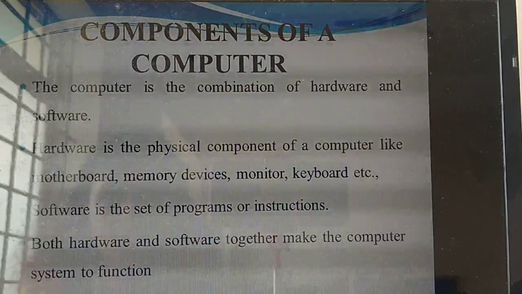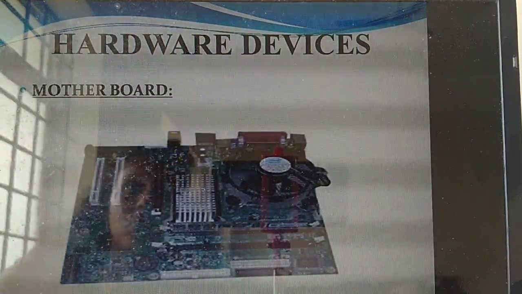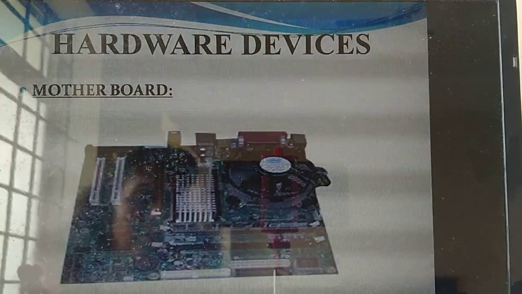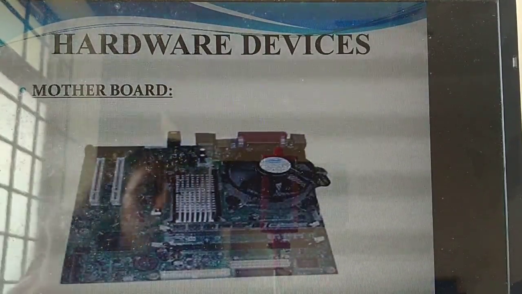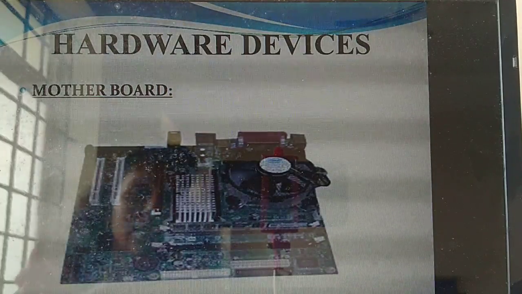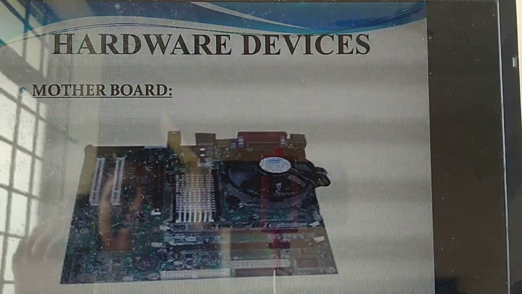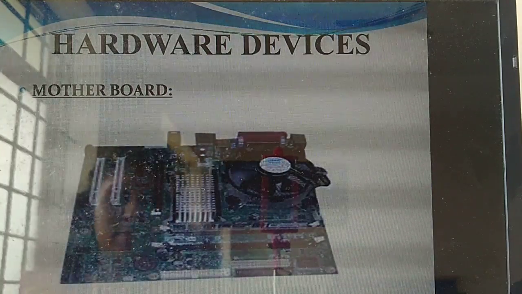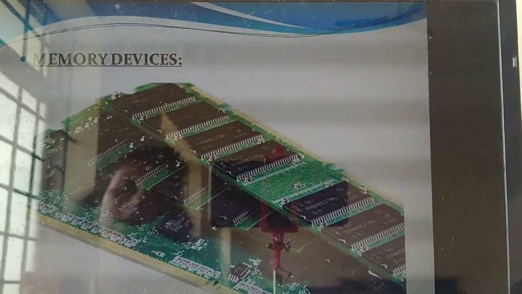Understand now? Yes. So listen. What is this? This is a motherboard. Is this hardware or software? Is it visible? This is the picture of the motherboard. Have you seen it? This motherboard is present inside the CPU. Understand? So is this hardware or software? Hardware.